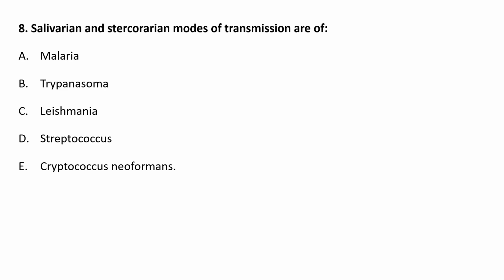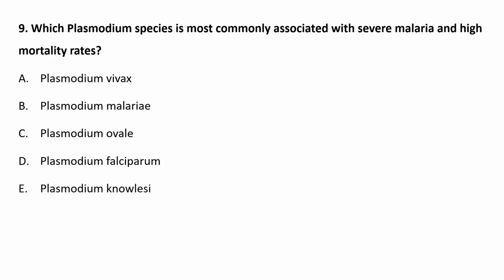We have just seen these two modes of transmission in the case of Trypanosoma. The ninth question is: which Plasmodium species is most commonly associated with severe malaria and high mortality rate? It is very clear: Plasmodium falciparum, because it is the most dangerous of the human malarial parasites and is responsible for the majority of severe cases of death.